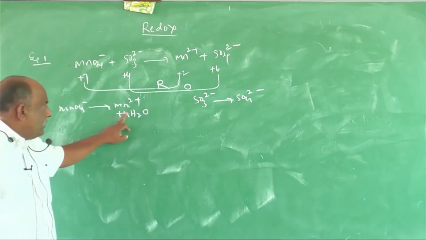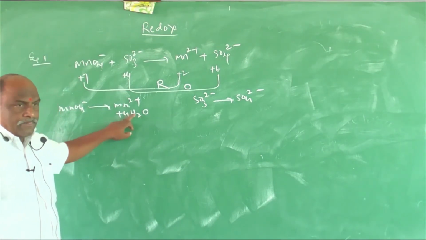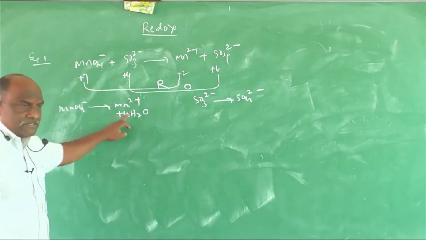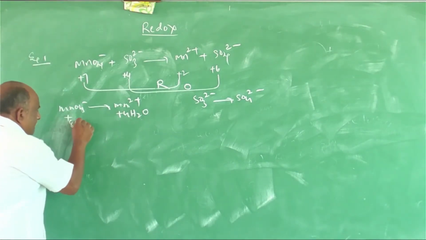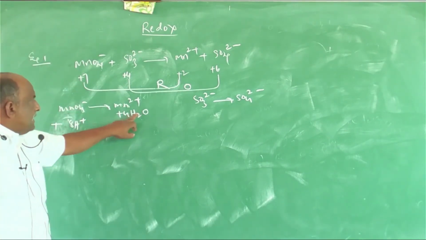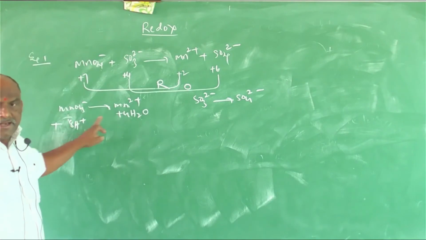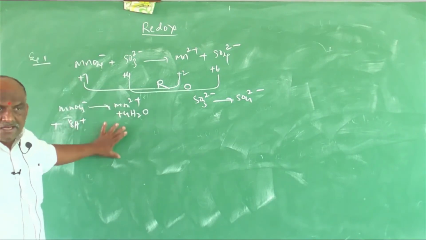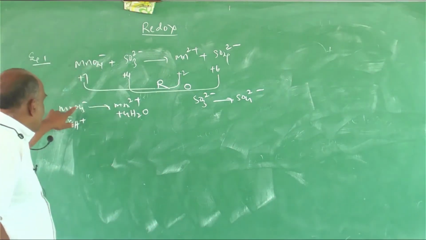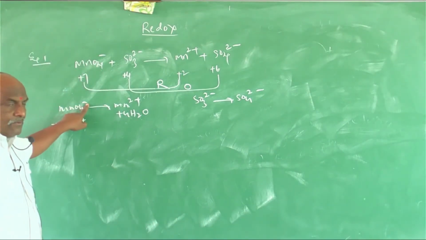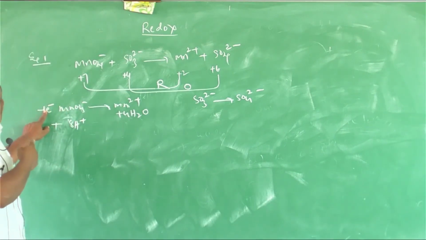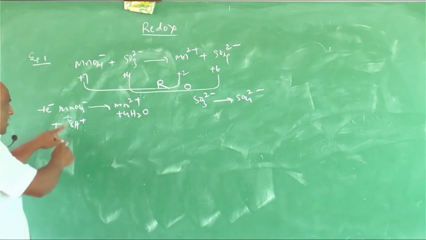How many hydrogens? 8 hydrogens. For each hydrogen we require 1 H plus, so here 8 H plus. Clear? Oxygens balanced? Balanced. Hydrogen balanced? Balanced. Next balance is charge. How many negatives? 1 negative means minus 1 electron. How many electrons? Minus 1. How many positives?